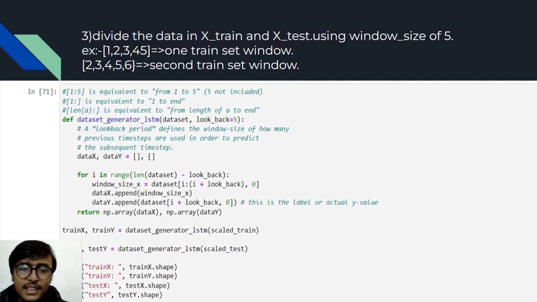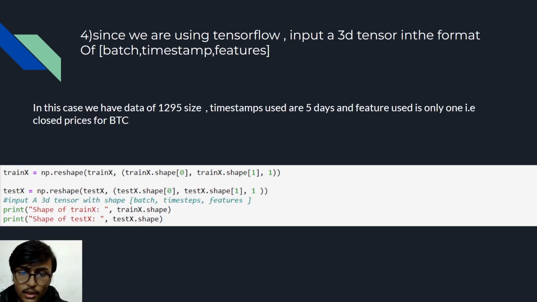So as the last 60-day values are used as test data and the remaining as training data, in this train test split we divide data into window size of 5. This window size will be used as one batch. After that, as we are using TensorFlow, 3D input is required in the format of batch size, timestamp and features. In this case, we have a batch size of 200, timestamp of 5 days and feature 1 that is